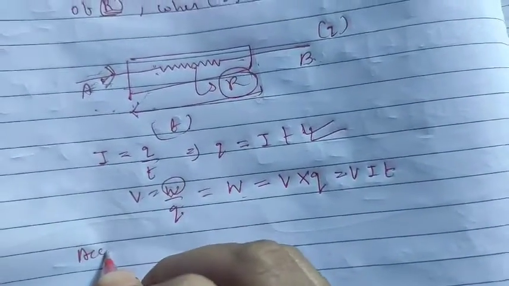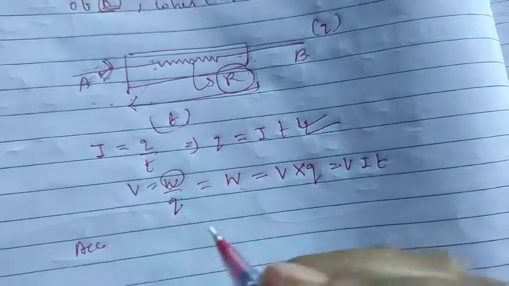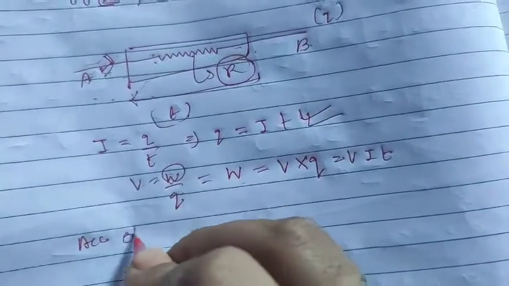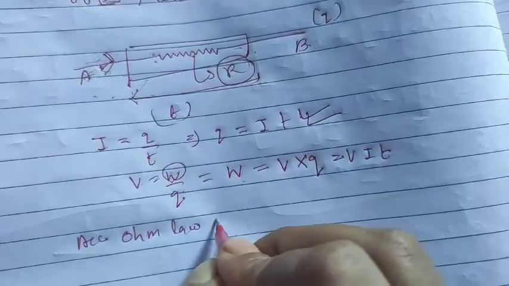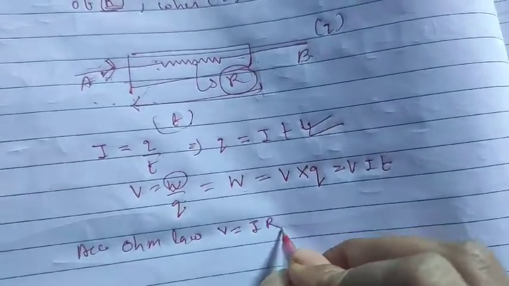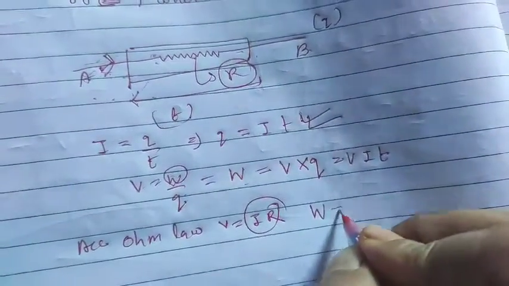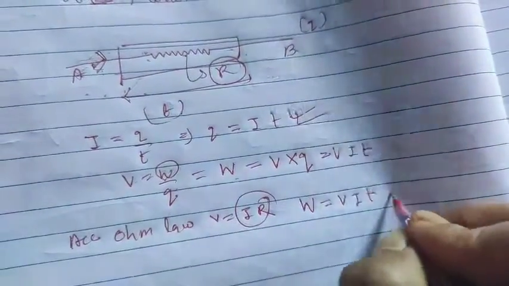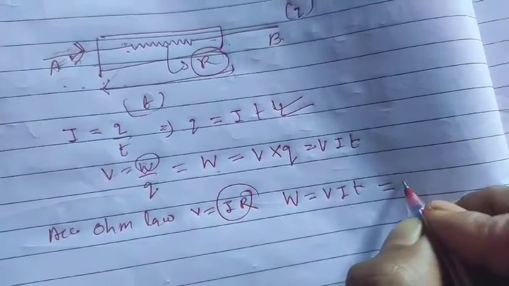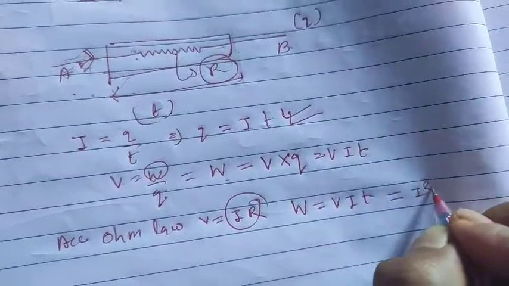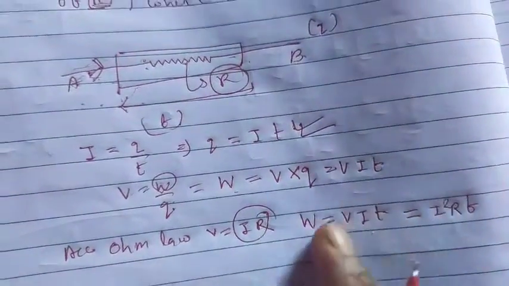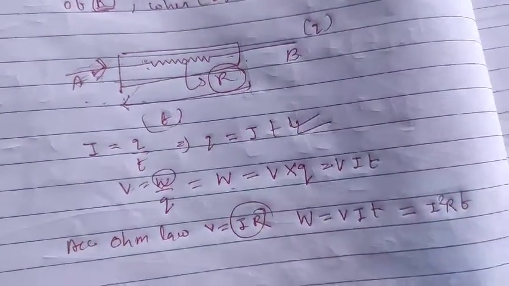According to Ohm's law, as it is a conductor, students, it always follows Ohm's law. So according to Ohm's law, V = IR, no doubt, we know very well. So W = VIt; put the value of V as IR, and what you will get is I squared Rt. Clear? So W = I²Rt.